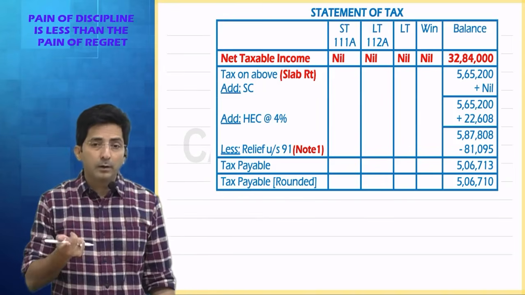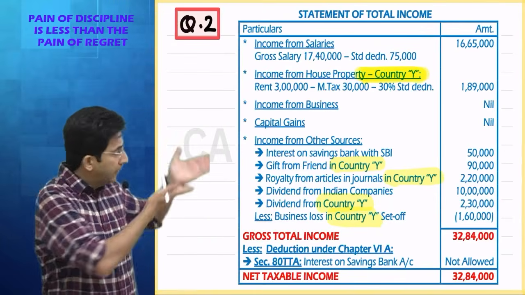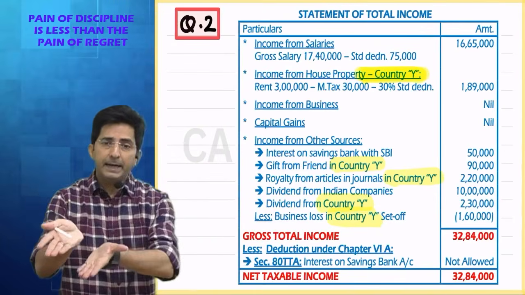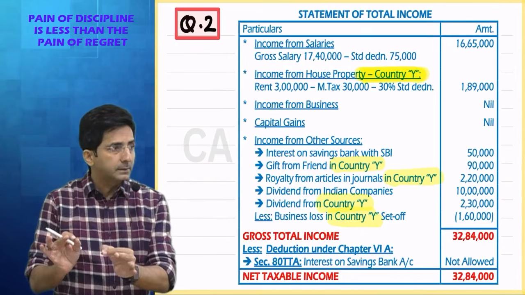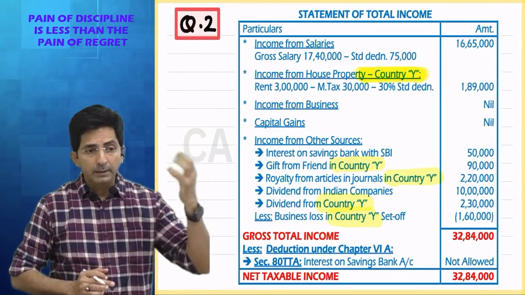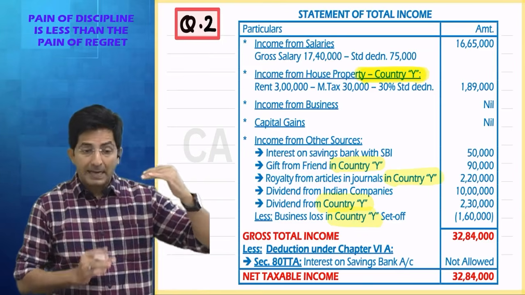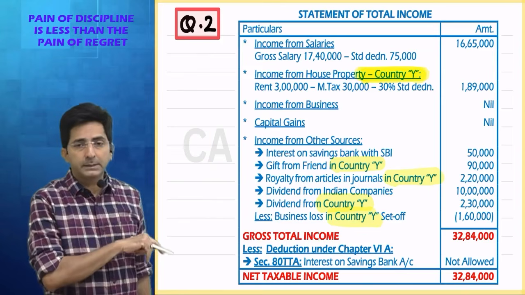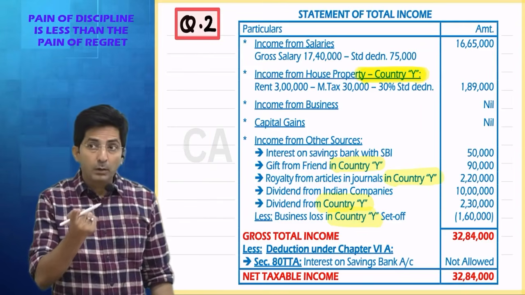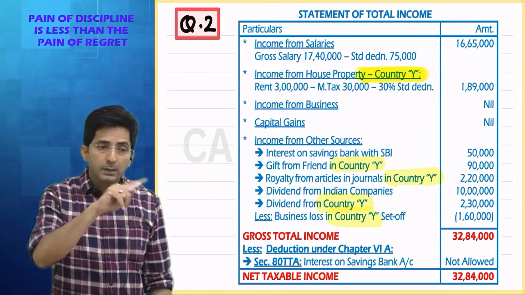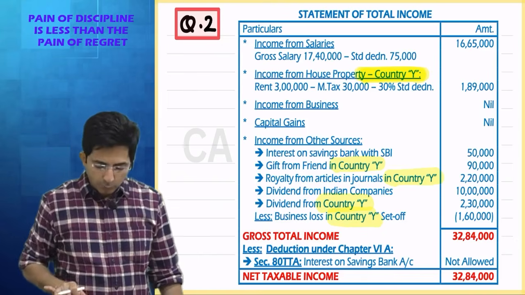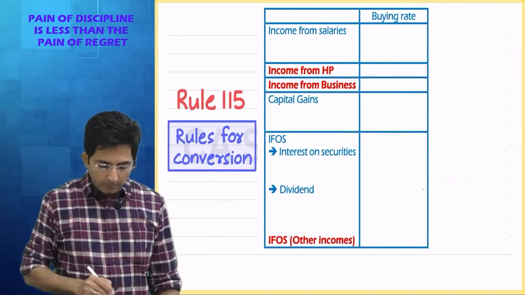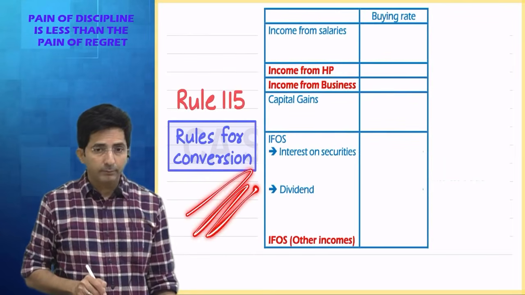Tell me why to convert? Because this answer we are preparing for filing return in India, and in India we will file the return in Indian rupees. So although my original income which is coming from foreign is actually coming in dollars and pounds, here I will write in rupees. So the question is how to convert those dollars and pounds into rupees. So see, for this there is one rule, rule number 115.